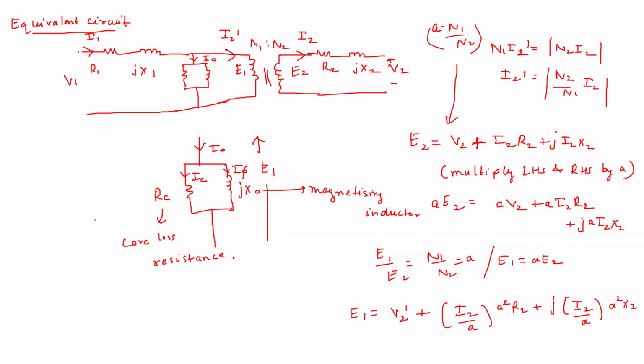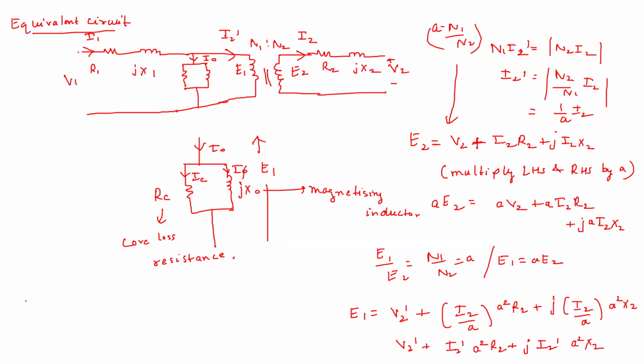Now you can see that this is basically I2 dash. I2 dash is N2 by N1 into I2, which is 1 by a I2. So to write I2 dash instead of I2, I have written it as I2 by a. So this becomes I2 dash a square R2 plus j I2 dash a square X2.